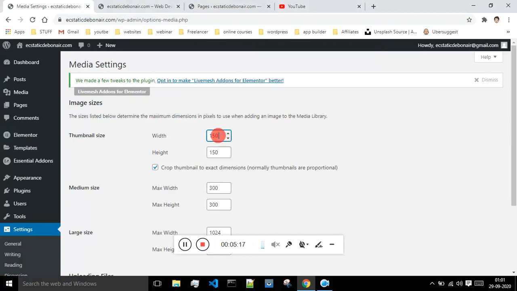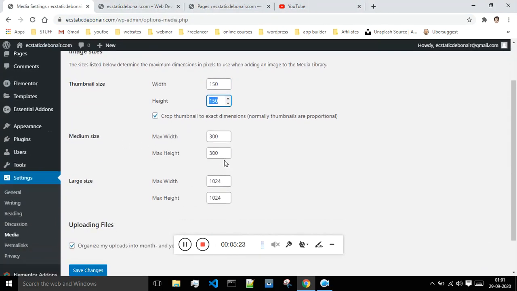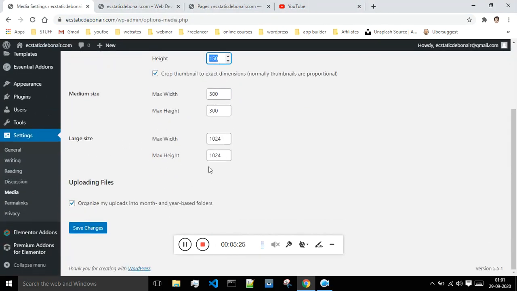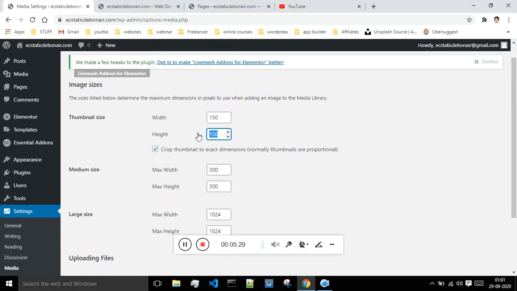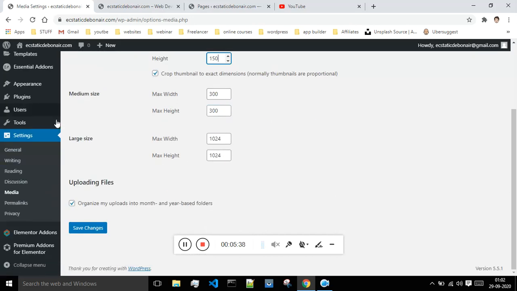This basically specifies the width of the thumbnail, and this tells the height of the thumbnail, and this is the medium size, then the large size, etc. If you want, you can change them. Okay, so whenever you write a post, the post by default has some image which is known as the featured image, and these are the dimensions of that image. So you can change those details from here.